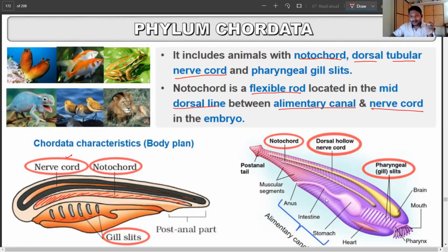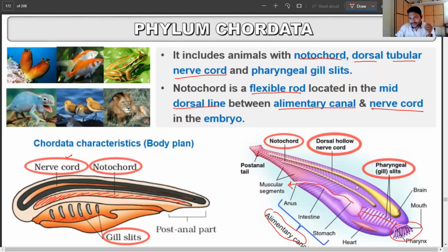So if you can see on the second image here, we have this entire structure. This is our pharynx, the mouth opening, and this is going to the pharyngeal gill slits part. Now this opens into the alimentary canal: stomach, intestine, and the anus. So this is our alimentary canal. On the other side, what we have is the dorsal hollow nerve cord.